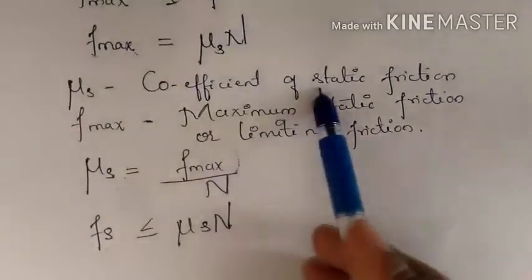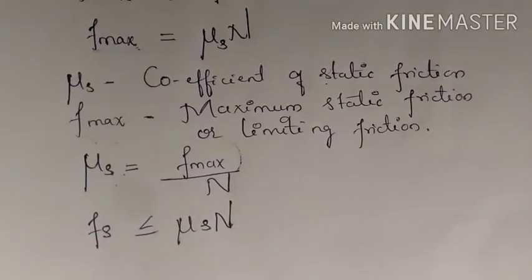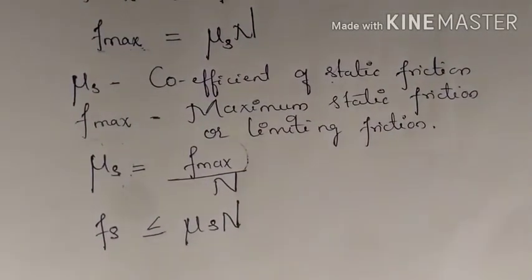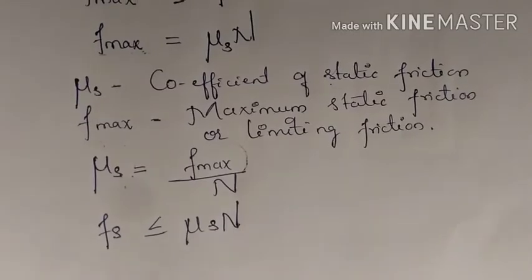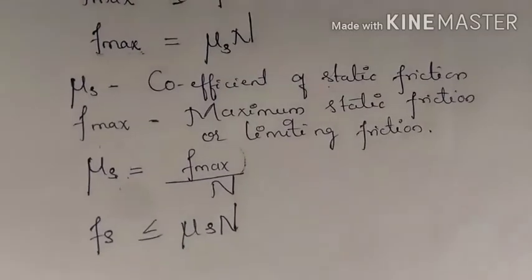It is the coefficient of static friction. Nu s is equal to F max by N. So this is the static friction. Now let us try and learn what kinetic friction is.